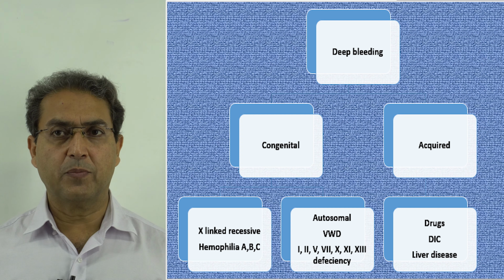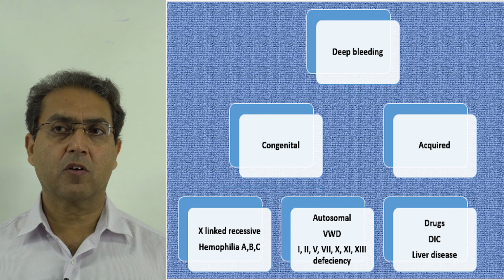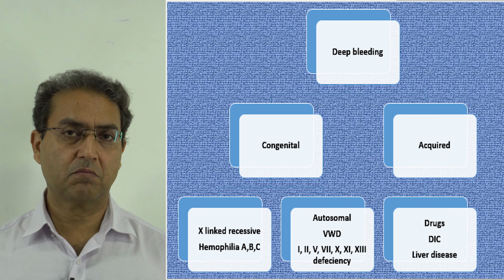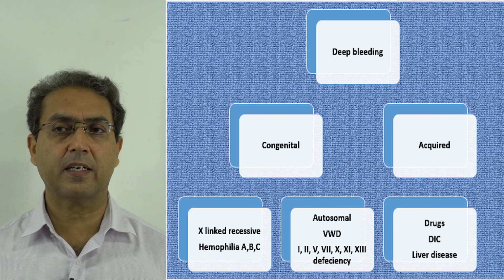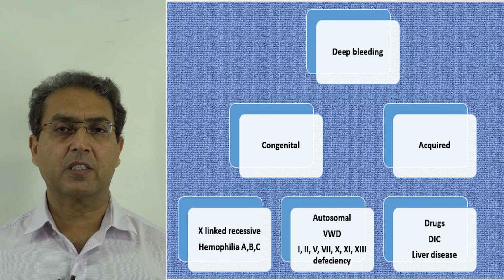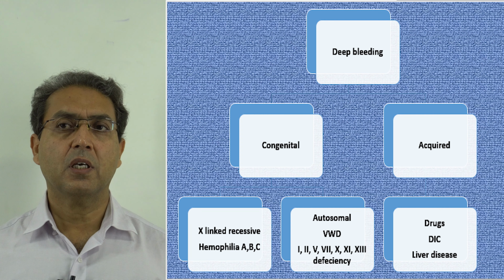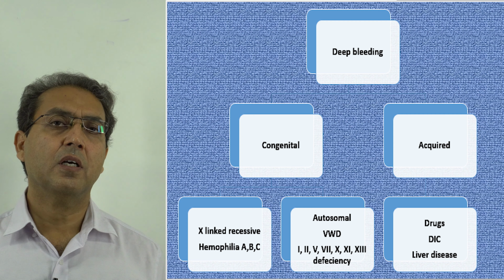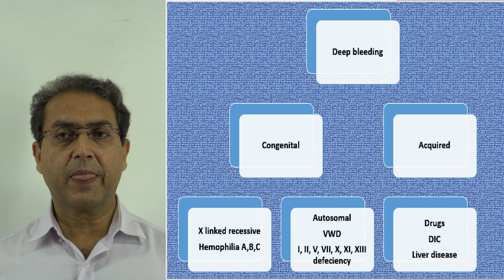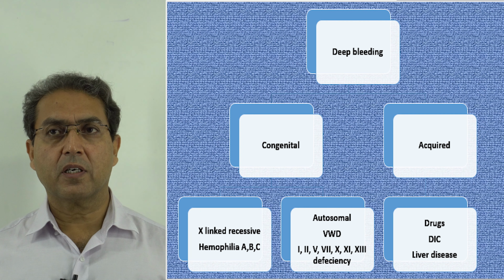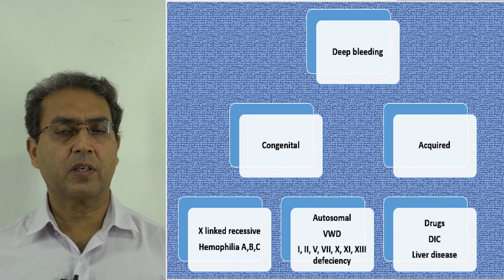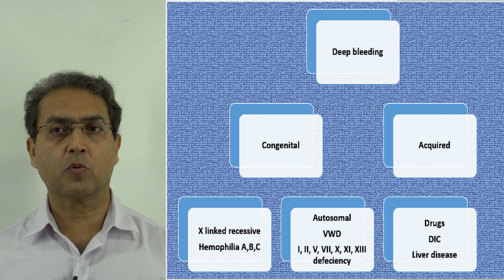And then we've got deep bleeding. Deep bleeding can be congenital or it can be acquired. Acquired is because of some drugs, for example, vitamin K antagonists, the different types of heparins, factor 10A inhibitors. Then you can see bleeding in DIC, or it can be seen in decompensated liver disease. The congenital types of deep bleeding disorders are seen in both X-linked recessive conditions and in autosomal conditions.